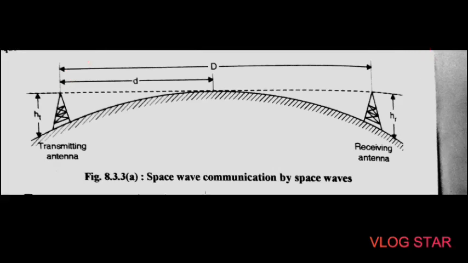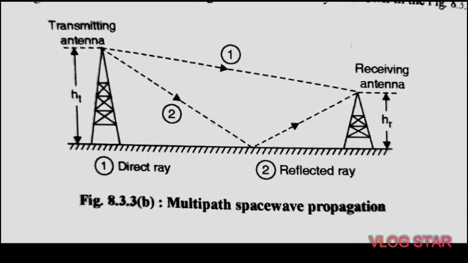Okay, so here let us see next the multipath space wave propagation. Multi means many. So in practice, the signal received at the receiving antenna is not just due to the direct ray coming from this transmitting antenna, but also due to the ground reflected ray like this. This is the ground, and here many waves are reflecting from this ground surface. This is the first ray.